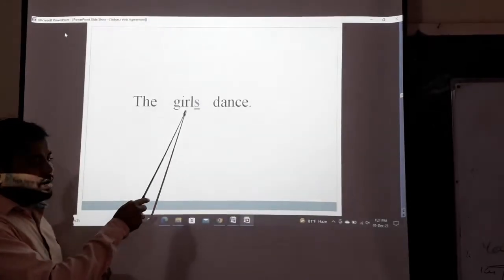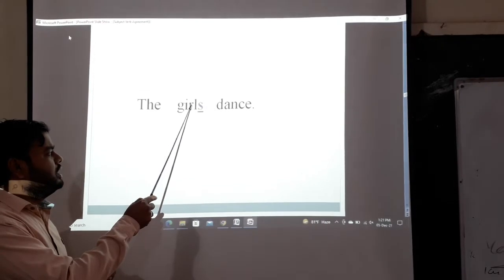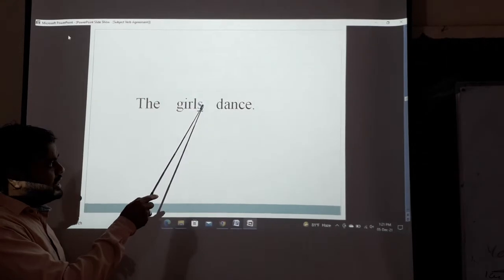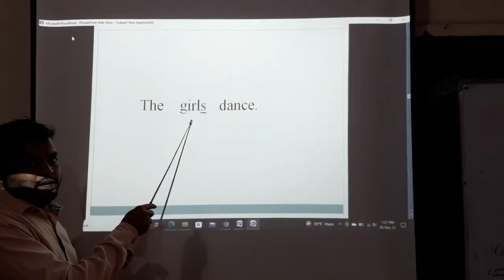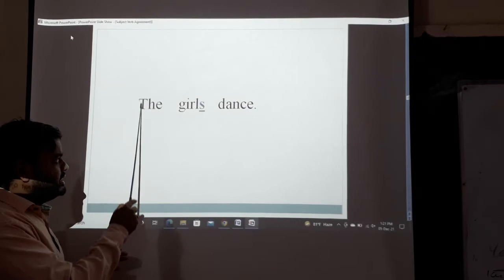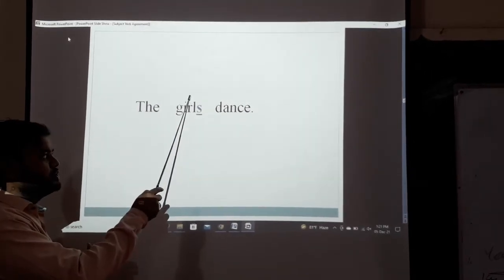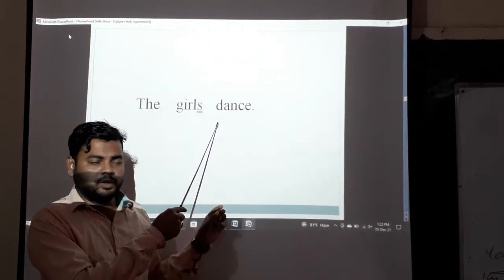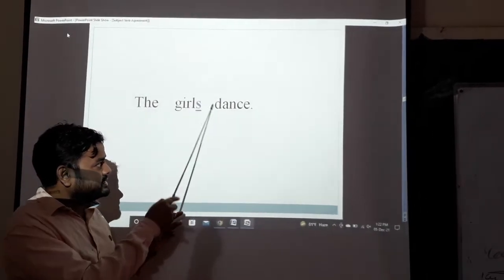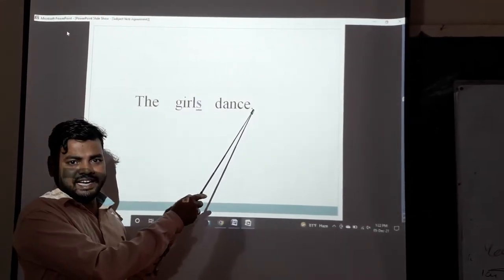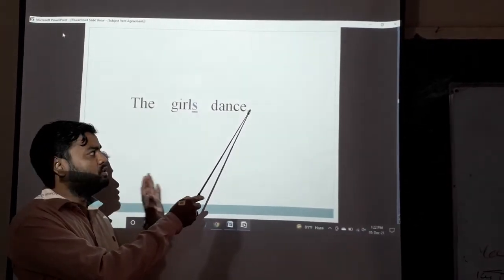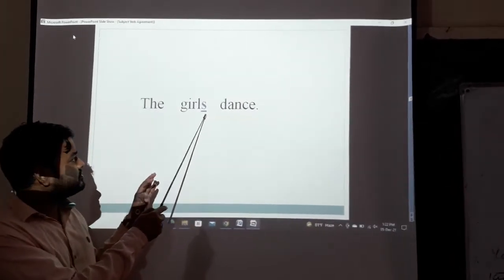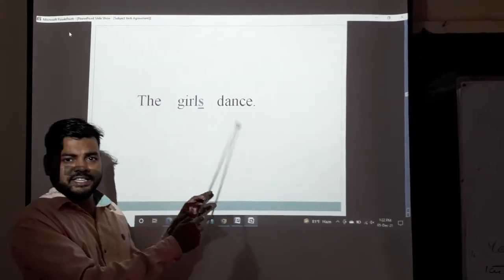Okay, "the girls" is a noun. In this word we see the "s" ending of the noun. As a result the subject is plural, so we have to use a plural verb. "Dance": we cannot use "s" at the ending. We do not add "s" to the verb because the subject is plural.